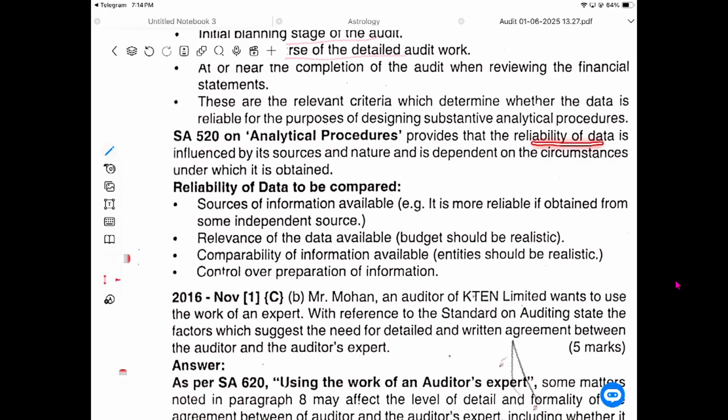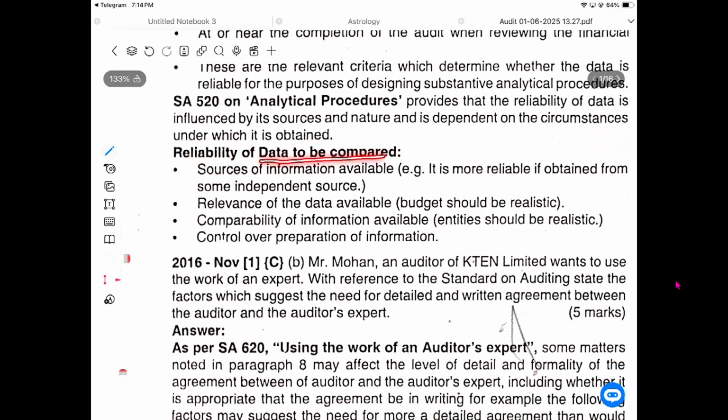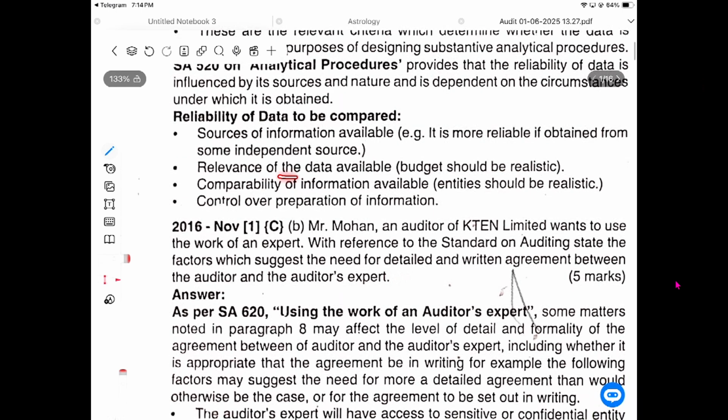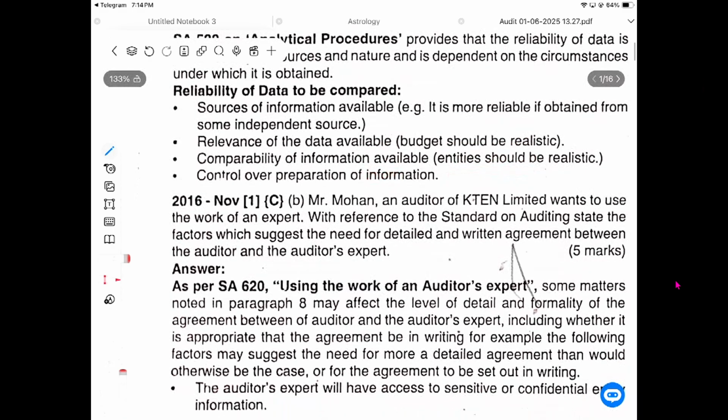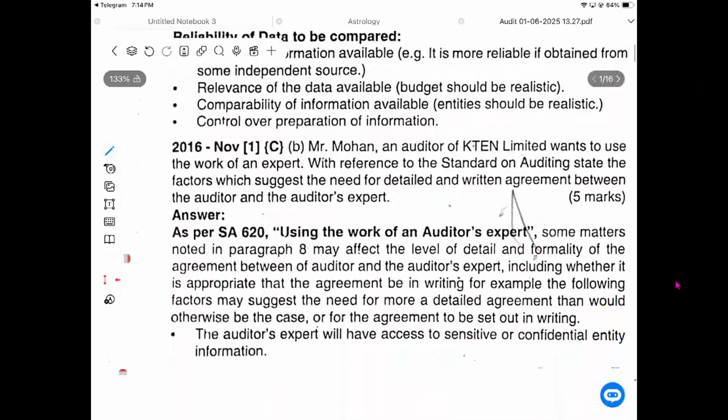It provides that the reliability of data is influenced by its source and nature and depends on the circumstances in which it is obtained. Reliability of data, comparability: the source of information available is more reliable if obtained from a more independent source. The relevance of data available: budgets should be realistic. Comparability of information available should be realistic, and control over the preparation of information. This is internal control, who prepared it, so how this data comes to us. These are the information points.